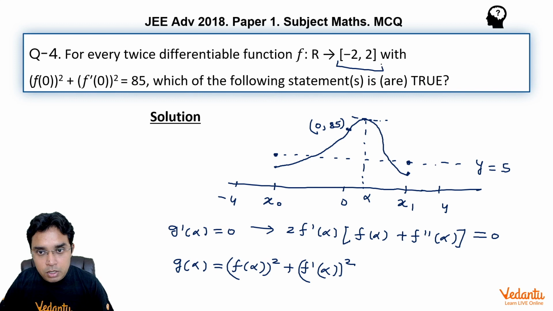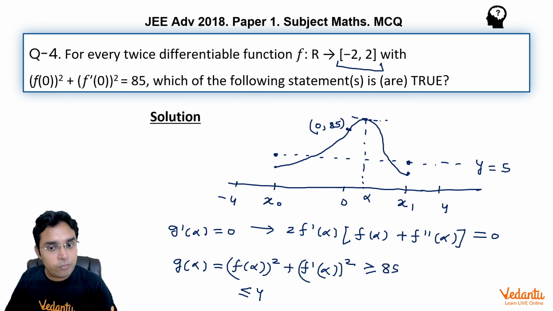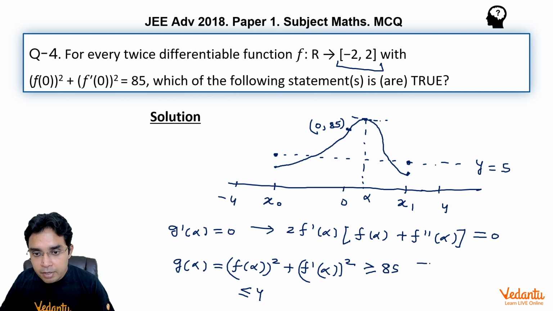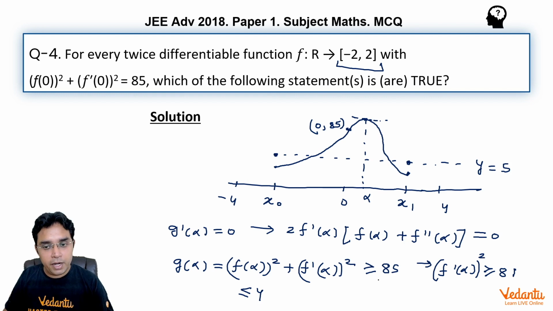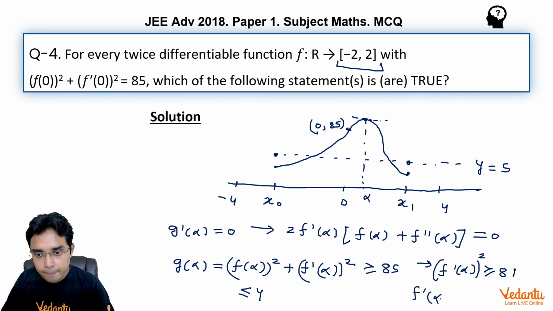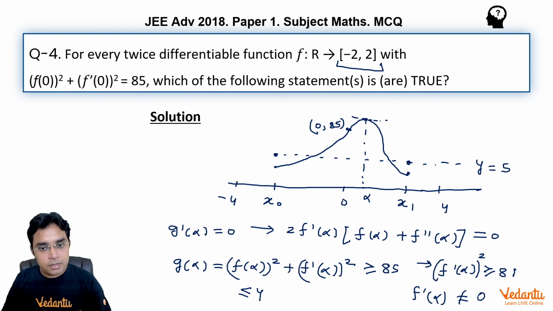Because of the codomain condition, (f(α))² is less than or equal to 4, and g(α) has to be greater than or equal to 85. If the maximum was at 0 it can be 85, and if it is not, it can be greater than 85. So from this we can say that (f'(α))² has to be greater than or equal to 81. So f'(α) cannot be equal to 0.